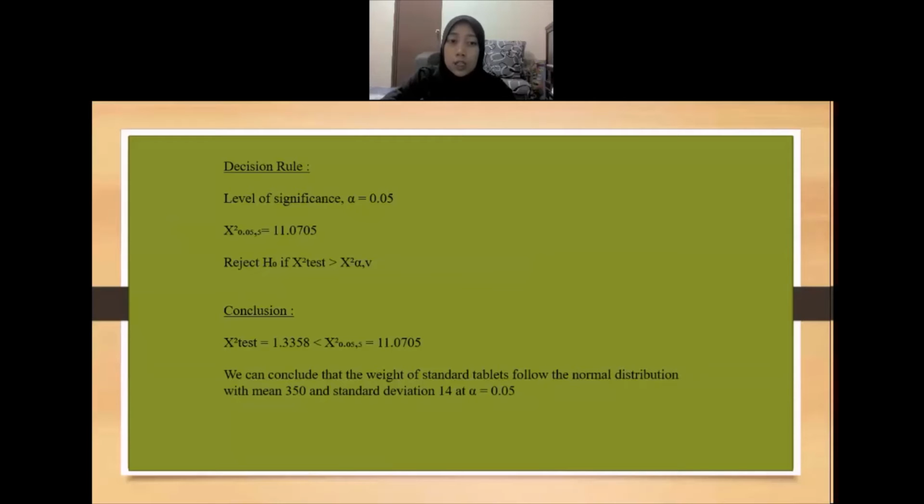So reject H0 if x square test is more than x square alpha. So the conclusion is x square test is equal to 1.3358, which is lesser than 11.0705. So we conclude that the weight of standard tablet follows the normal distribution with mean 350 and standard deviation 14 at alpha equal to 0.05.